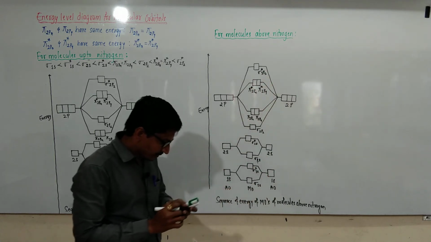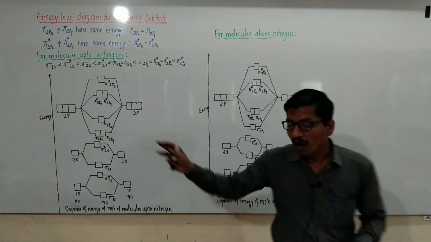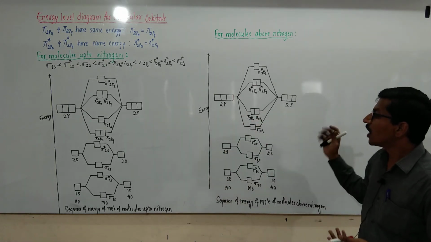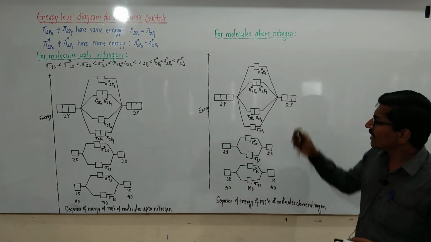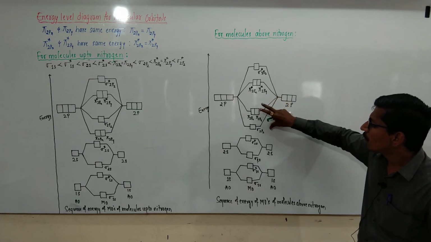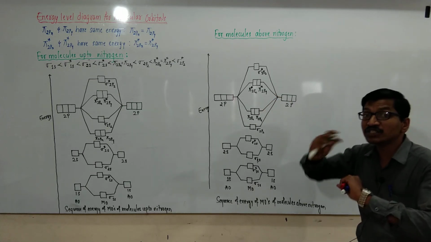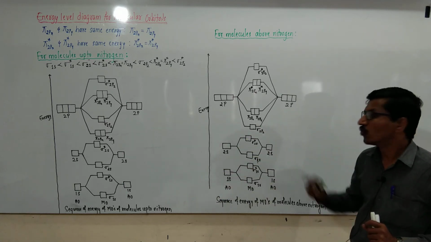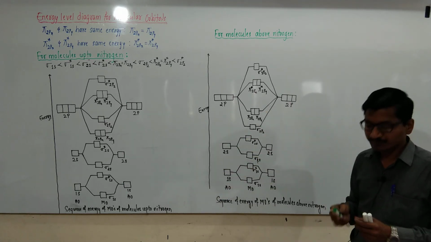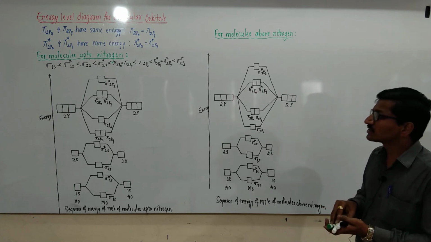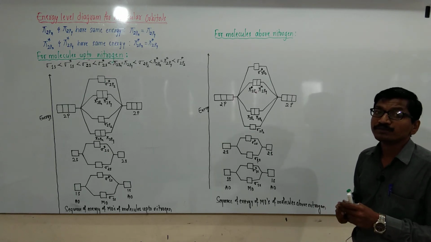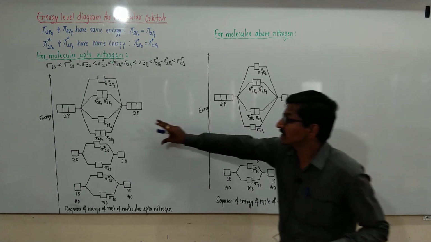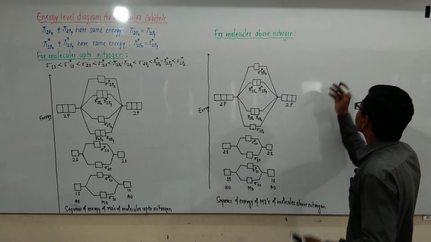These are the energy level diagrams up to nitrogen and above nitrogen. Why are these two bonding molecular orbitals' energies interchanged up to nitrogen as well as above nitrogen? Only the difference is this. Up to nitrogen, sp mixing takes place.